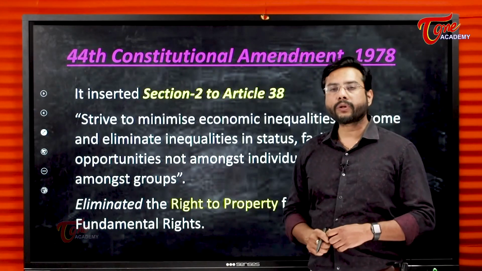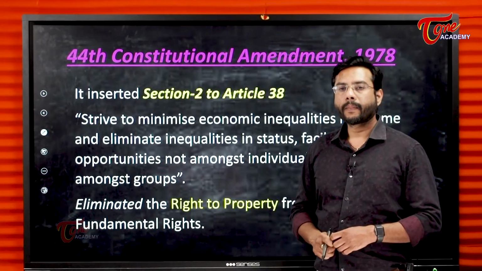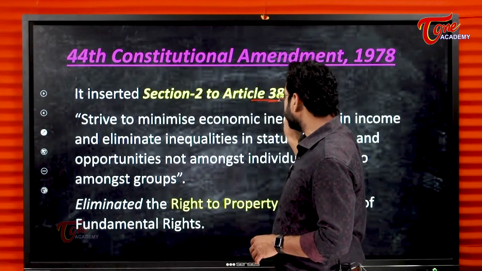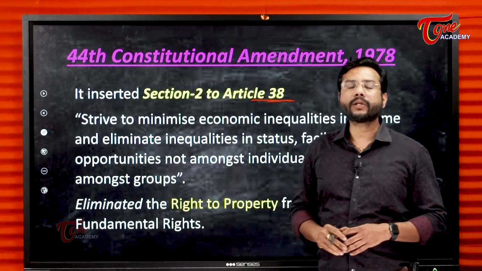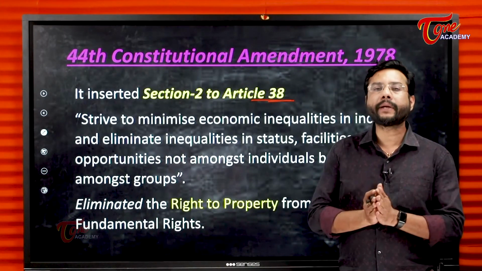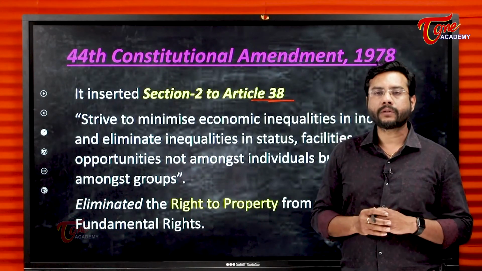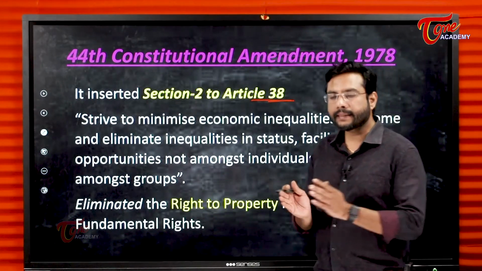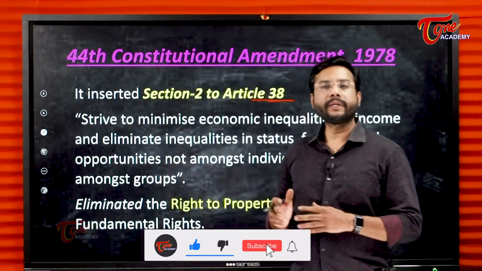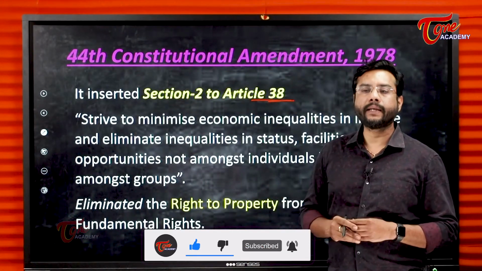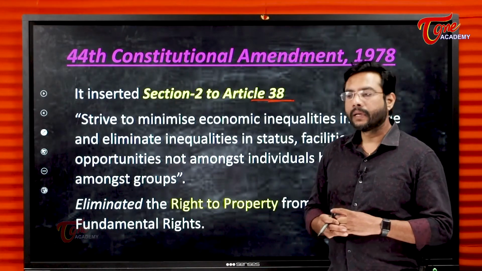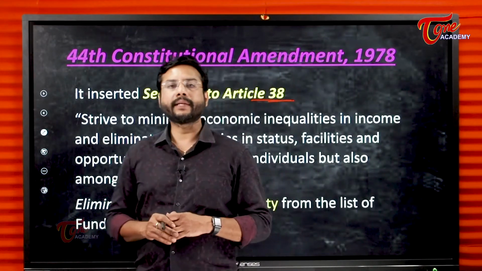So by 44th Constitutional Amendment Act, we have inserted a few things. That is Article 38. This says the state should strive to minimize the gap between haves and have-nots. There should be a lessened gap. The inequalities should be reduced. This is why we say socialistic pattern of the society, the government or the state shall ensure the distribution of wealth and no concentration of wealth in the hands of the few.